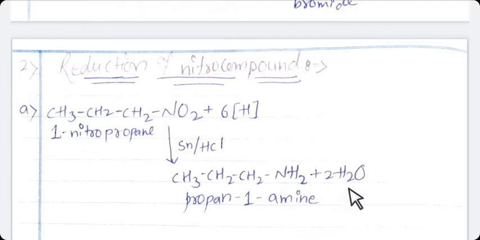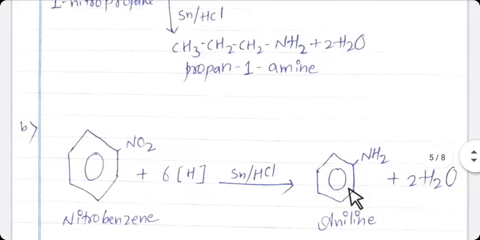So this is the second method for the preparation of amine, which is nothing but reduction of nitro compound. Student, as I have already explained, both aliphatic and aromatic nitro compounds we can use. So just see in this example, aromatic nitro compound means nitrobenzene.